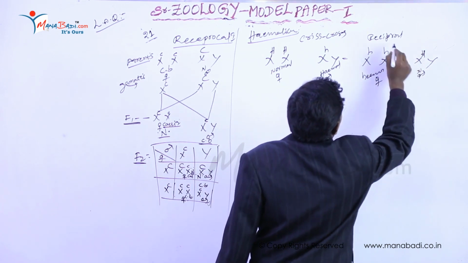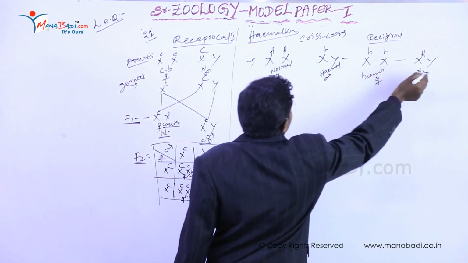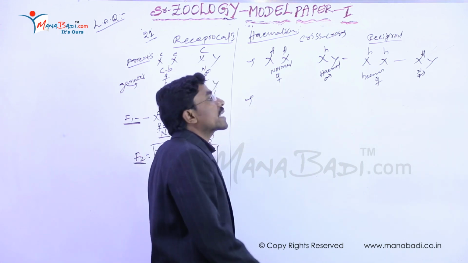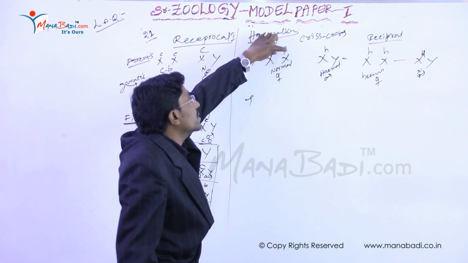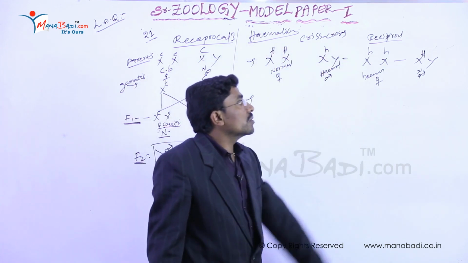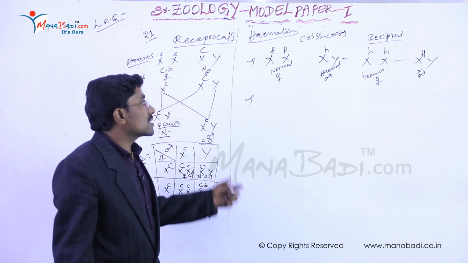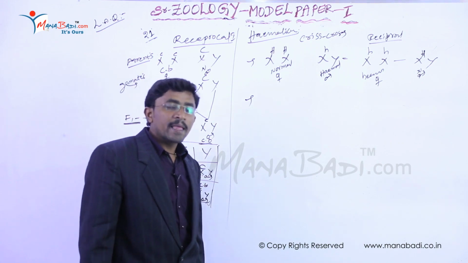So it is the reciprocal in the same direction. The remaining X-linked recessive inheritance traits can also be substituted in these gametes in the same way. So it is crisscross inheritance, and it is sex-linked inheritance, sex-linked recessive inheritance characters.